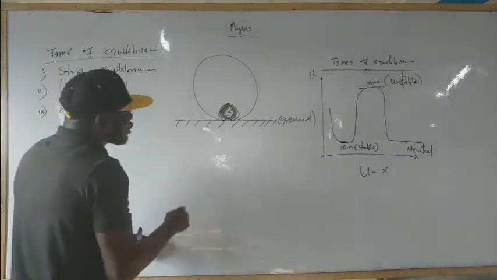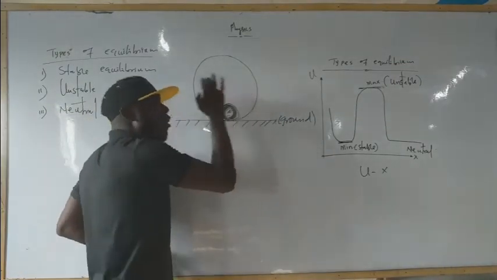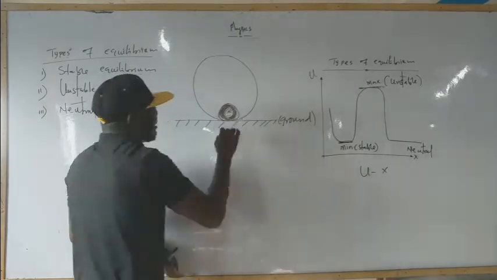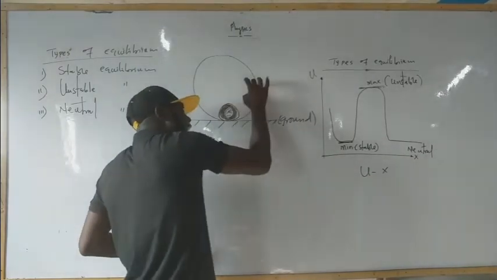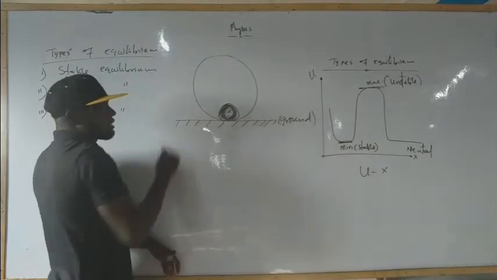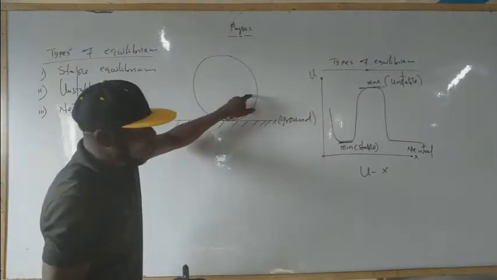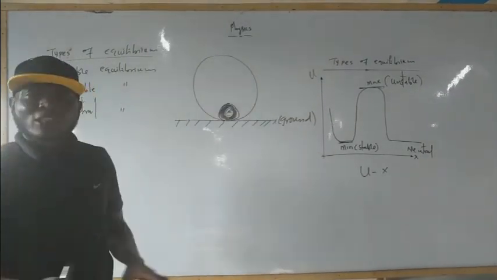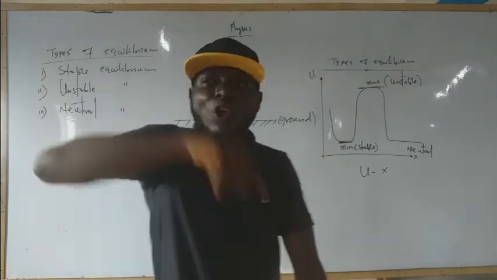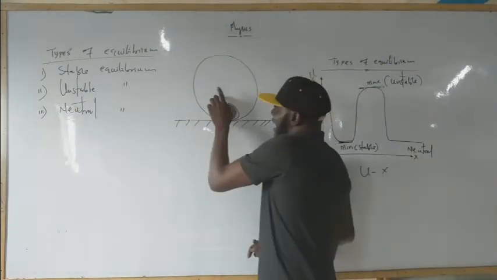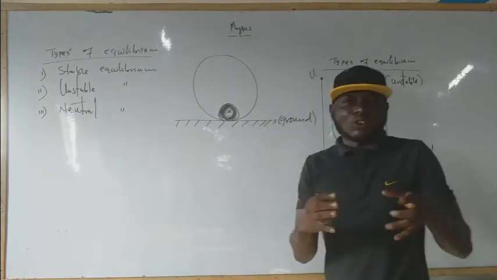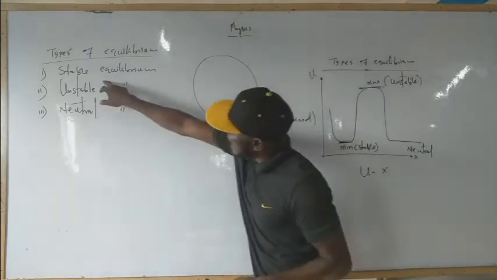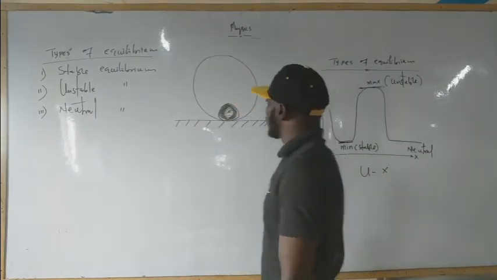When this object is slightly displaced toward the side, it returns back to its initial or normal position. So such a body is said to be in stable equilibrium.